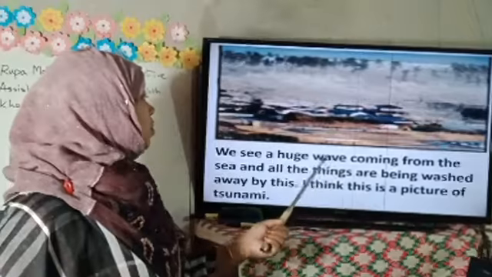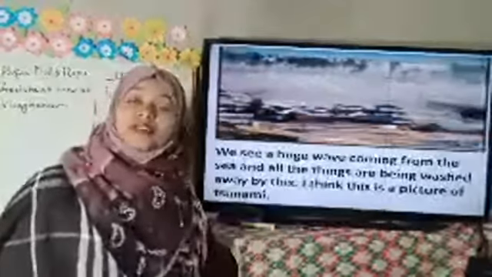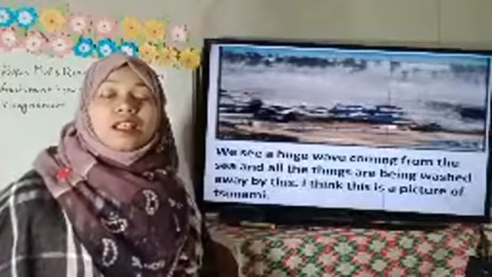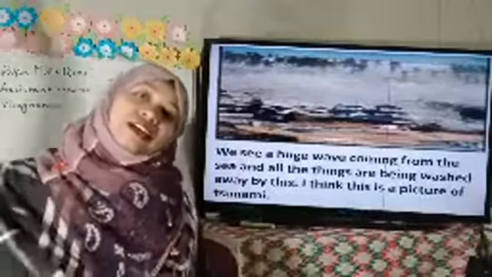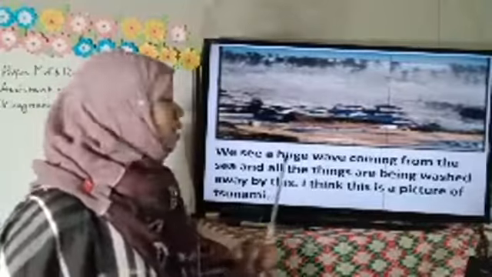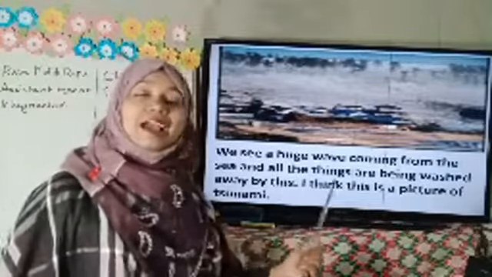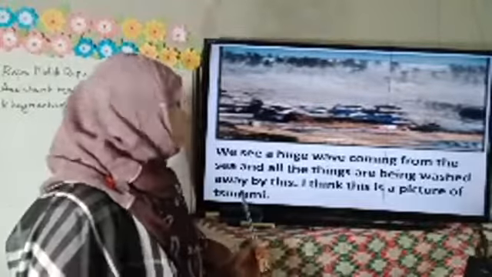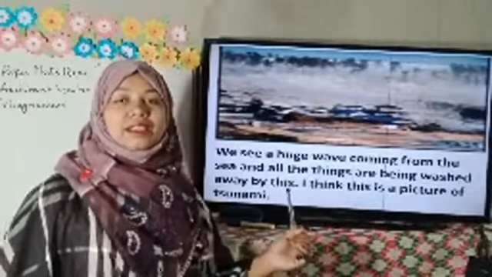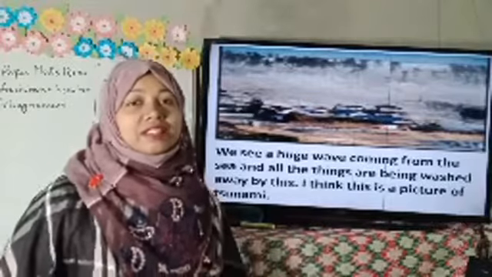Dear students, what do you mean by wave coming? A huge wave coming. A large part of water is coming into the village or the place where people live, and all the things are being washed away by this. And I think this is a picture of tsunami.